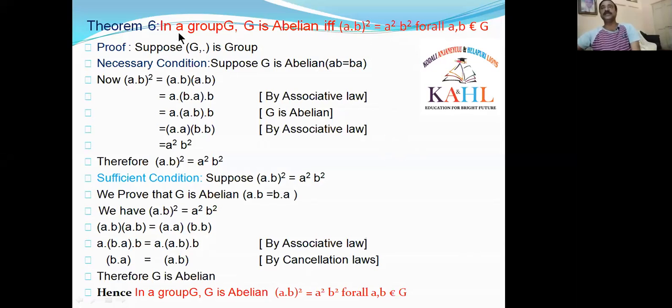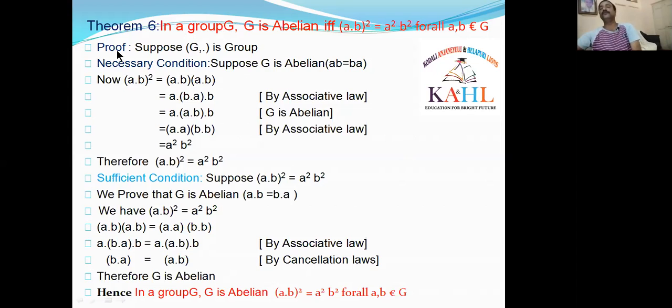We have to take that commonly G is a group. We have to prove that if G is abelian, then AB whole square is equal to A square B square. Then we have to prove G is abelian. If we take LHS, we have to prove RHS. If we take RHS, AB whole square is equal to A square B square, then we have to prove G is abelian. That means from left side to right side is called the necessary condition. From right side to left side is called the sufficient condition. We have a theorem here with a necessary and sufficient condition. For both conditions, the common point is G is a group.